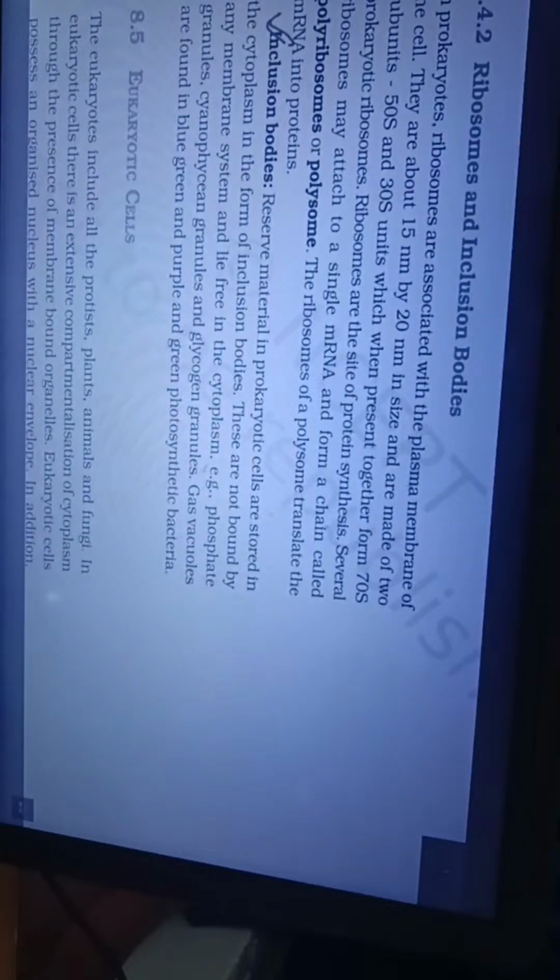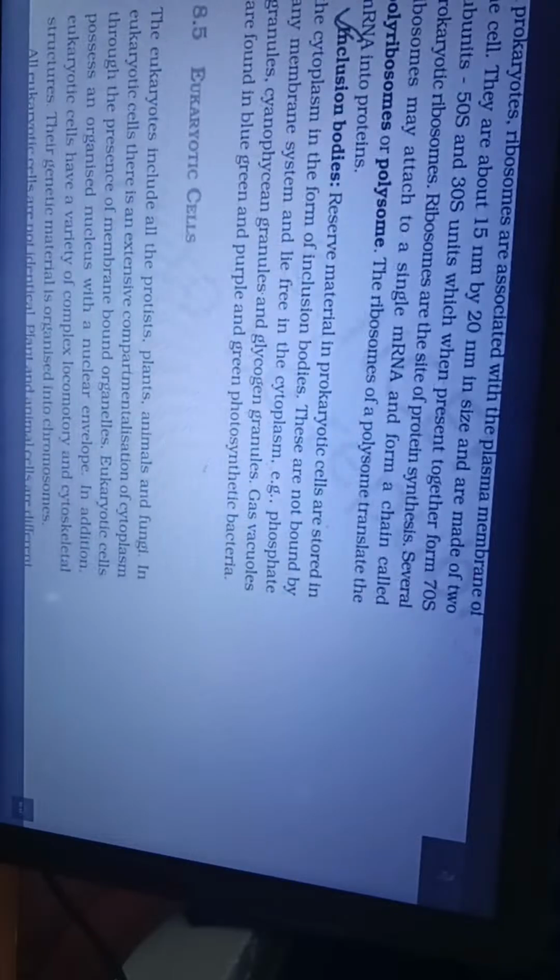Inclusion bodies, reserve material in prokaryotic cells, are stored in the cytoplasm in the form of inclusion bodies. These are not bound by any membrane system and lie free in the cytoplasm. Examples: phosphate granules, cyanophycin granules, and glycogen granules. Gas vacuoles are found in blue-green and purple and green photosynthetic bacteria.